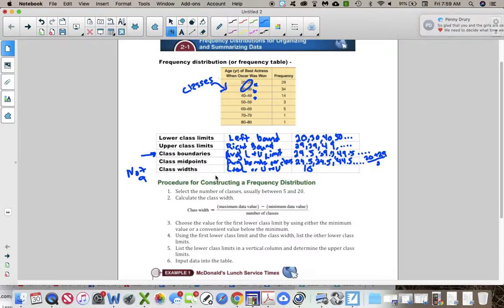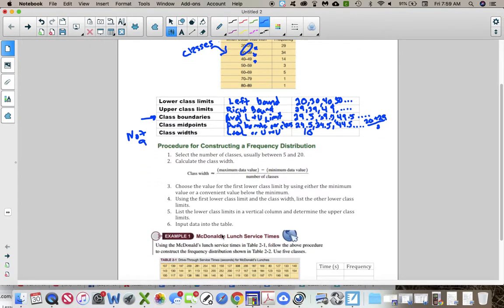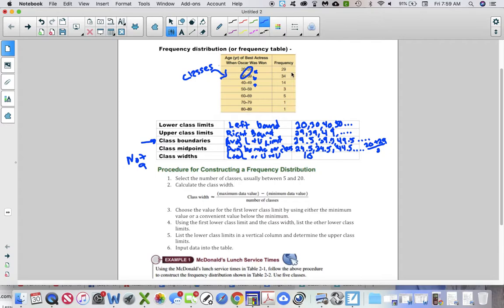Going down here, this is just breaking down how you make a frequency table when you have a bunch of data. The first thing is you have to figure out how many categories you want. In this one, they had 1, 2, 3, 4, 5, 6, 7 categories. You have to figure out how broken down you want your categories to be. So do you want 7? Do you want 5? Do you want 10? How many do you want? Usually it's between 5 and 20.